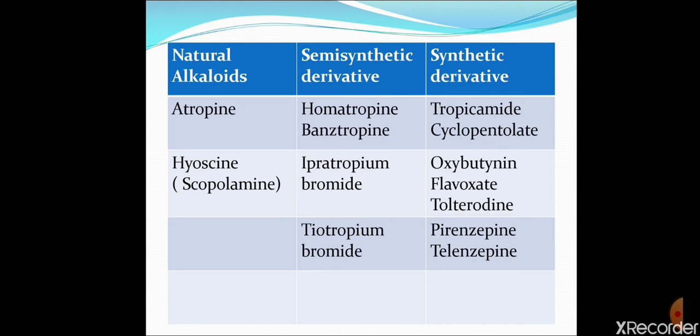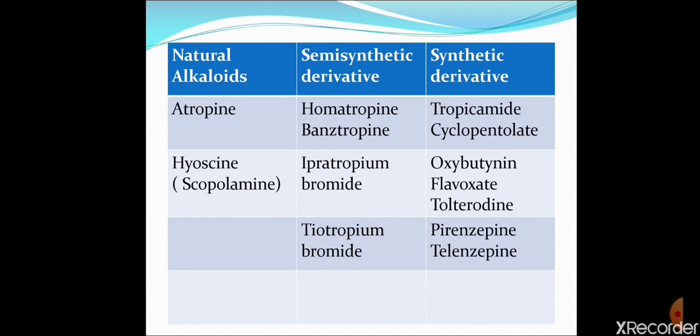The next group is synthetic derivatives. These are manufactured in pharmaceutical companies. They are totally synthetic. Examples are tropicamide and cyclopentolate. These two drugs, tropicamide and cyclopentolate, are mydriatic agents. They cause pupillary dilatation in the eye.